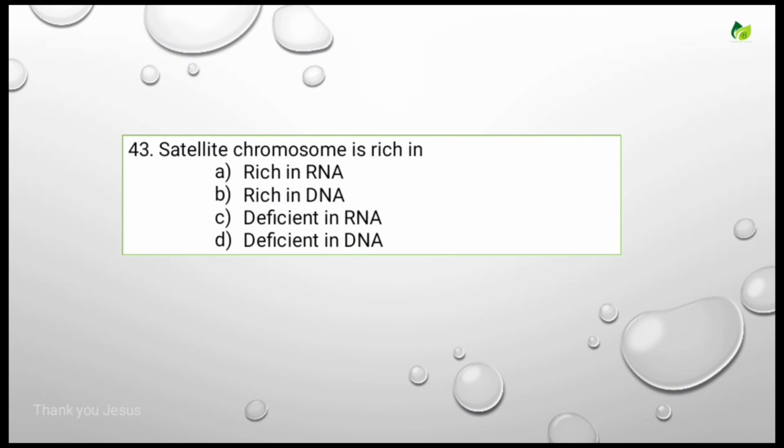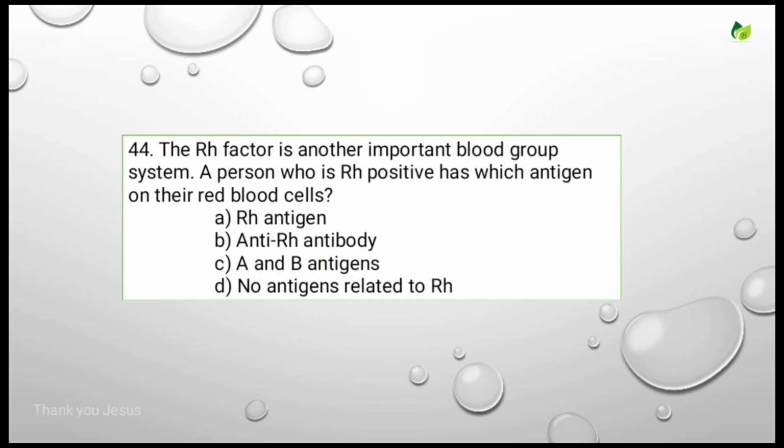Satellite chromosome is rich in. Options are rich in RNA, rich in DNA, deficient in RNA, deficient in DNA. For this, the correct answer is rich in RNA. Satellite chromosome is rich in RNA. Let's see the next question.